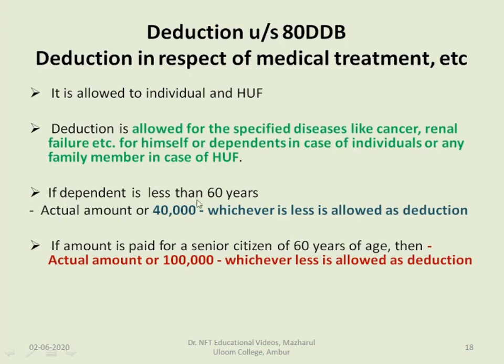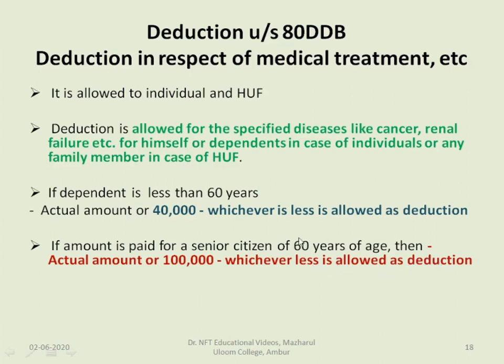If the dependent is less than 60 years, actual amount or 40,000, whichever is less, is allowed as deduction. If the amount is paid for a senior citizen of 60 years of age, then actual amount or 1 lakh, whichever is less, is allowed as deduction.